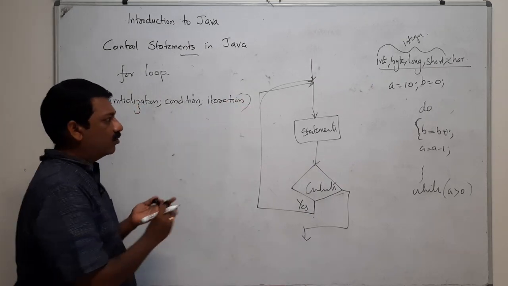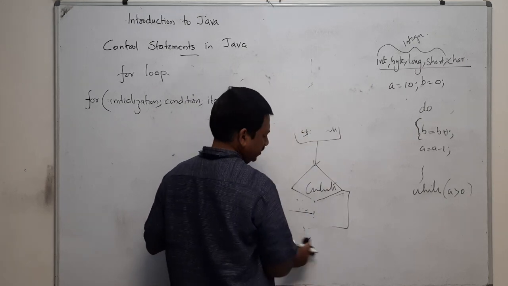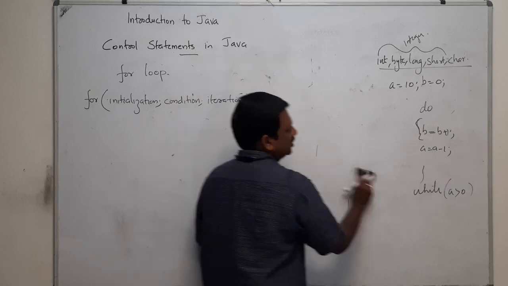The for loop has an initialization section, a condition section and an updation section.